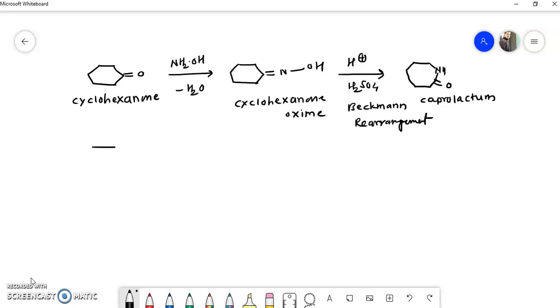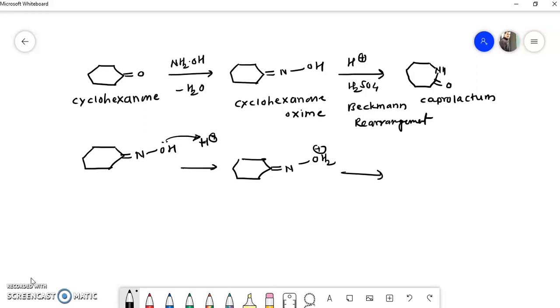See what happened. This is cyclohexanone, and cyclohexanone oxime is here. This will take the proton in this way, and there is a formation of this intermediate, double bond N-OH2 plus, then there is a loss of a water molecule. But now you see here, this group is anti to this OH, so this bond breaks and comes here, and OH2 leaves in the form of water, and there is a formation of a 7-member ring.